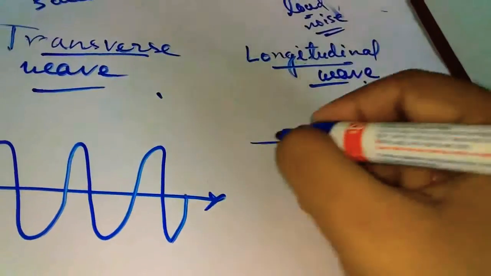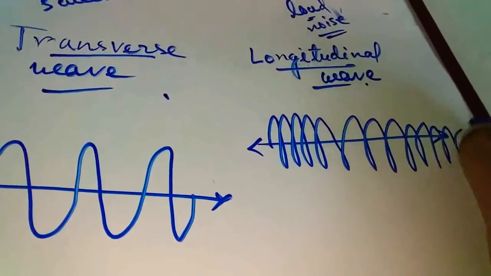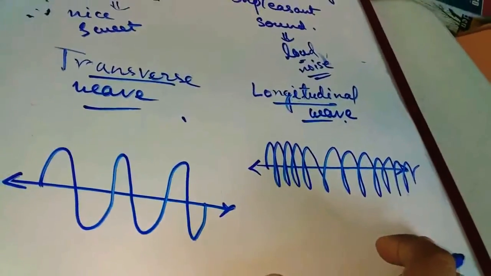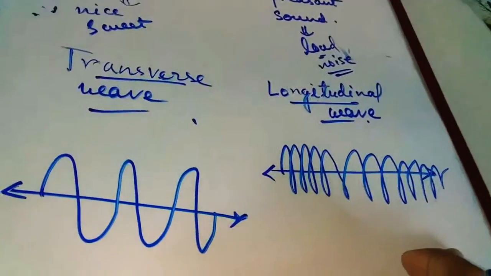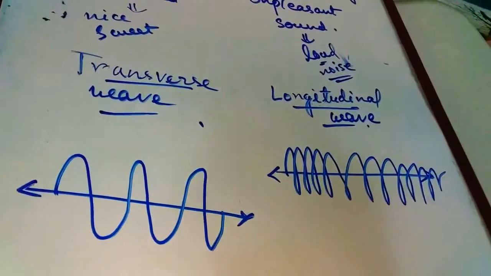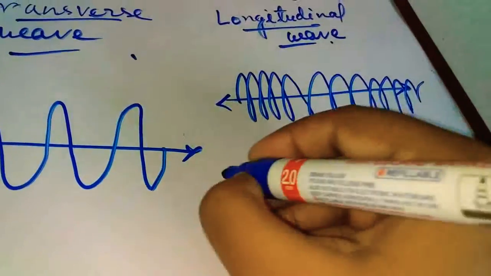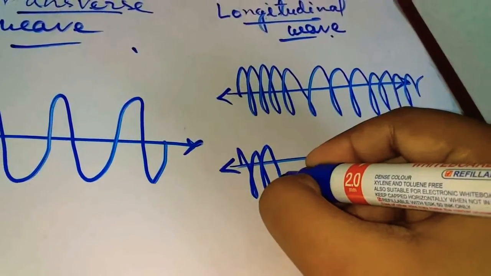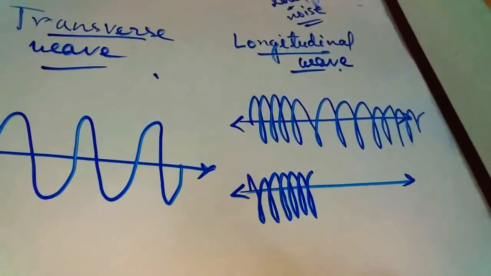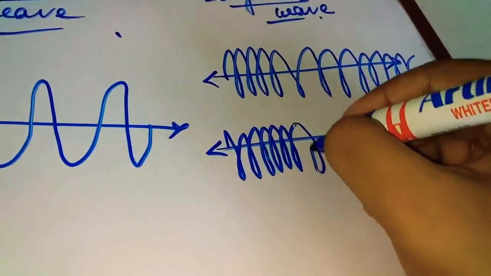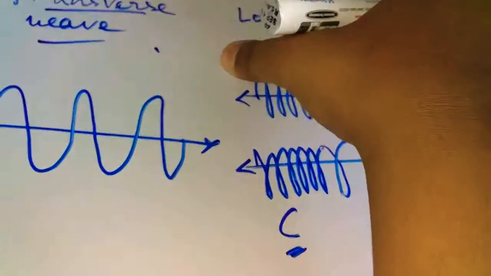In case of a longitudinal wave, it looks like this. Now in a longitudinal wave there are two terms: one is compression and one is rarefaction. Compression means the part of the medium where the density of the medium is maximum, and it is like this. Rarefaction means the part of the medium where the density is minimum, and it looks like this. This is compression and this is rarefaction. A longitudinal wave is a combination of compression and rarefaction.